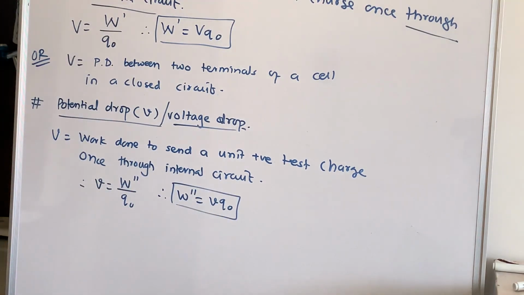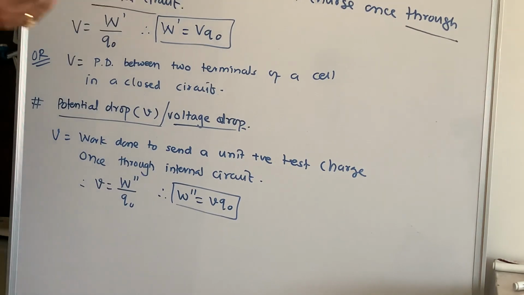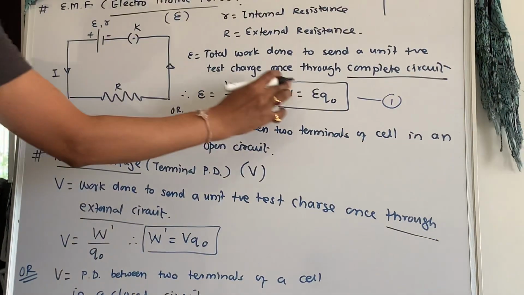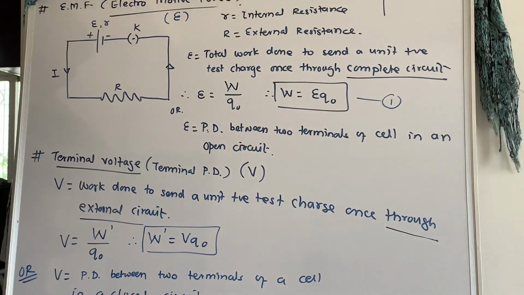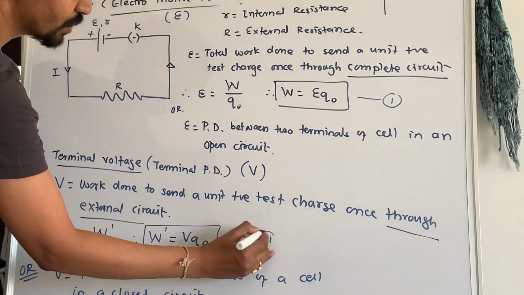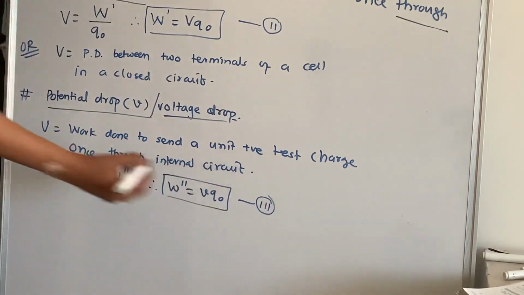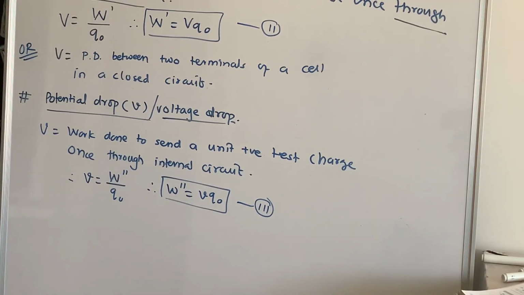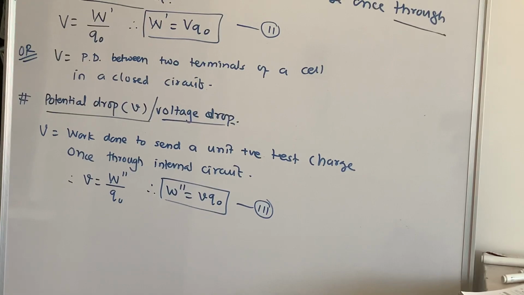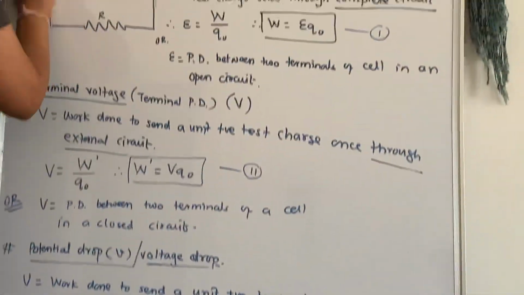Right? Now I will say this is equation number 1: W is equal to E into Q0. This is equation number 2. And this last one is equation number 3. Right? Now just check this part. I'll just remove this part now.